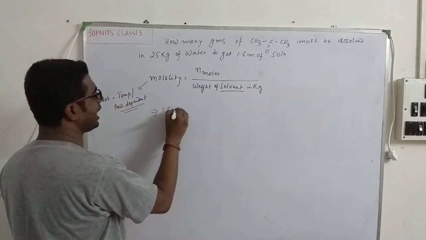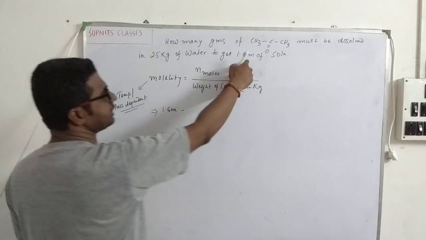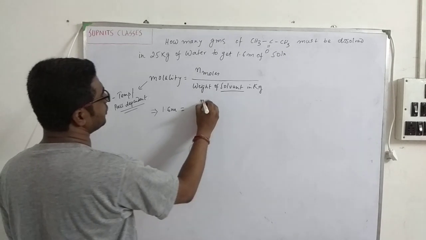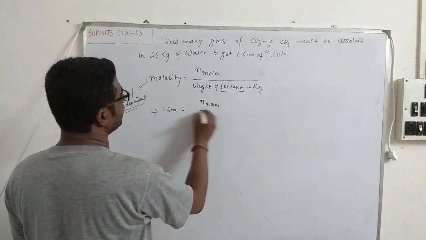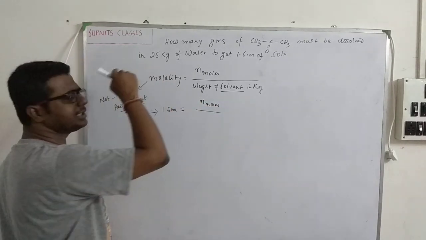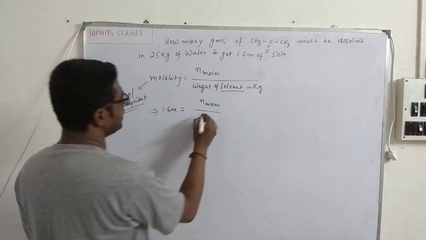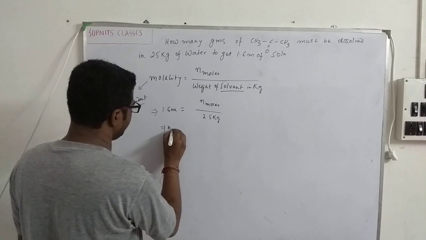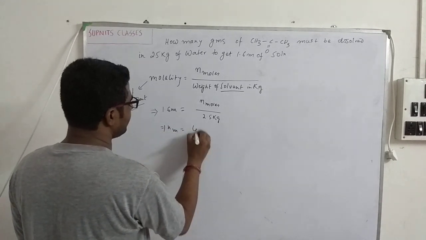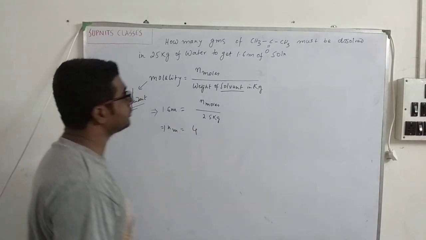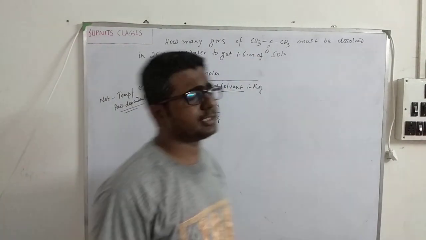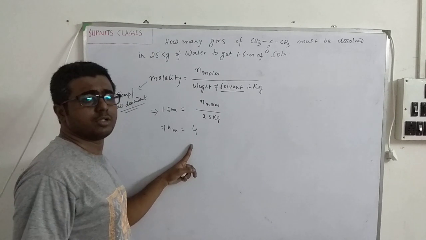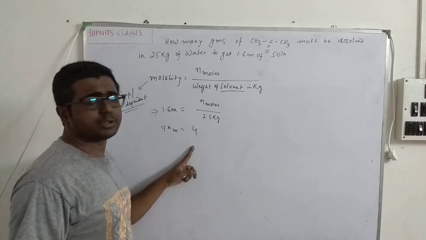1.6 molal, we call it a molal solution. This M is molal. Now number of moles we don't know. Let's keep it as number of moles over weight of solvent in kg. It has been said how much the weight of solvent is. So it becomes much easier now. So number of moles over here is 4. We have to calculate how many grams of acetone. So how many moles of acetone are there? 4 moles. We will just go by the mole concept. We have calculated